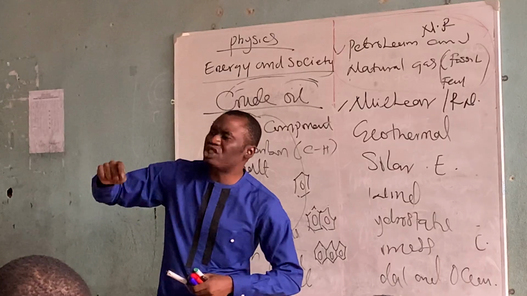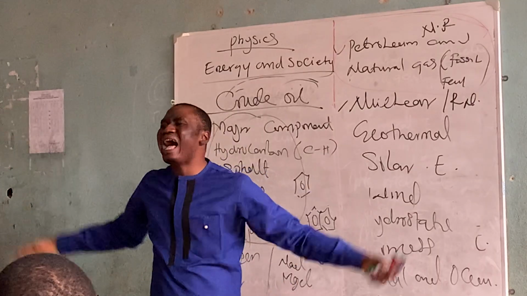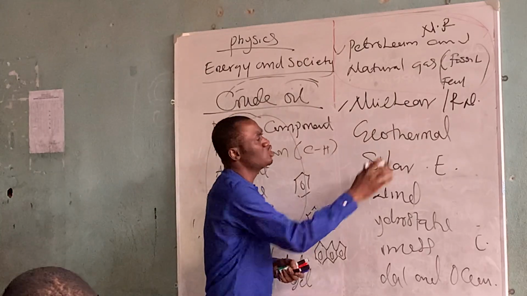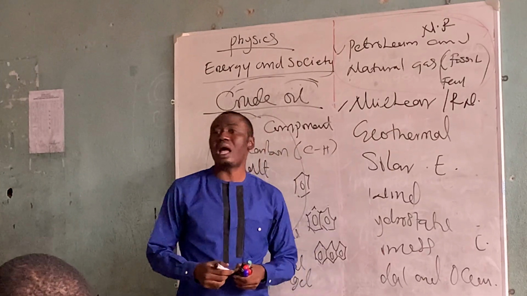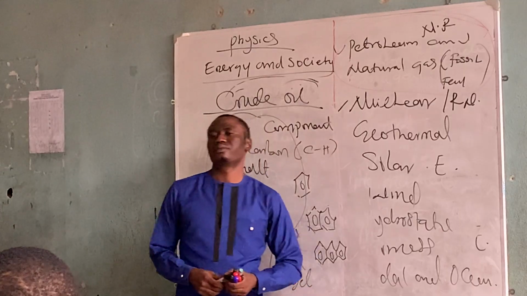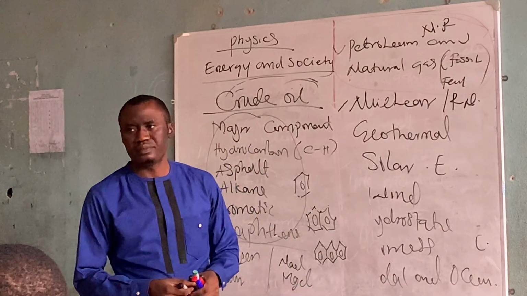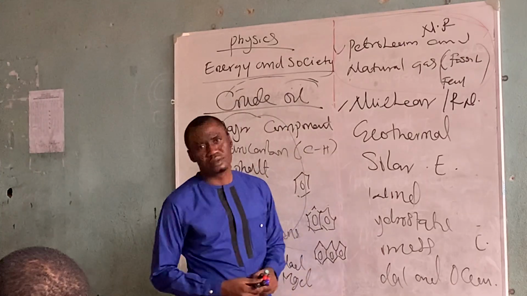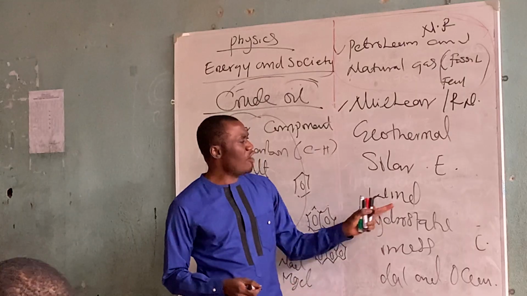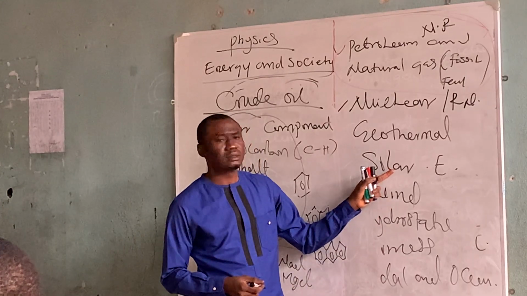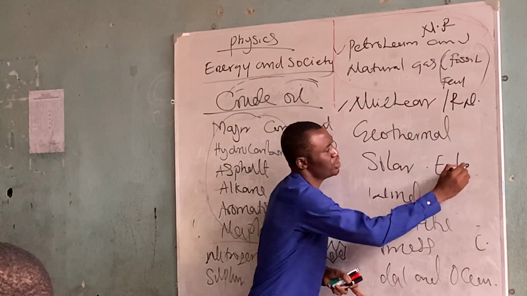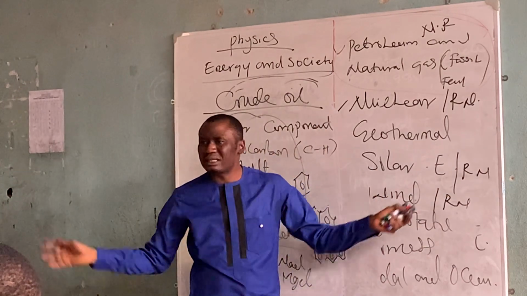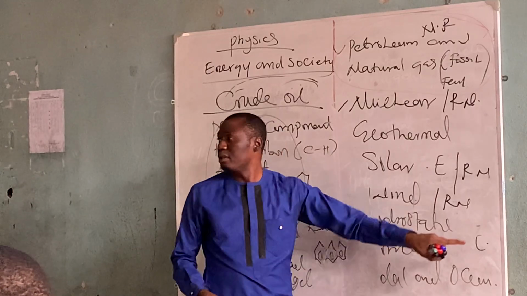Nuclear fission is the disintegration of large atomic nuclei. When you break it down, it will not be replaced. Now, what of geothermal? Remember about that? It's in your notes. What of this one? Solar and wind are renewable. What of this one?